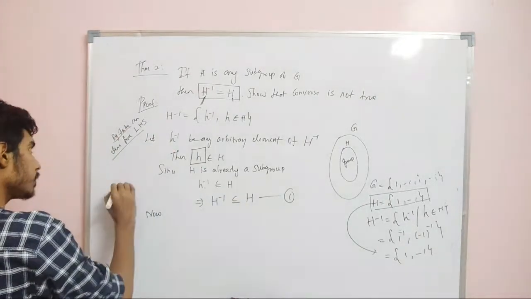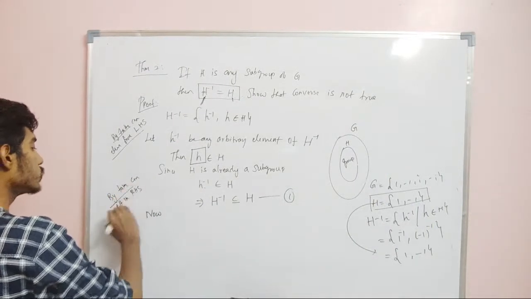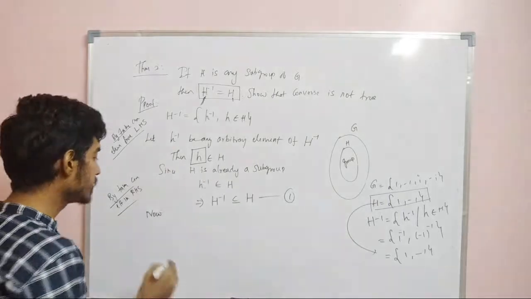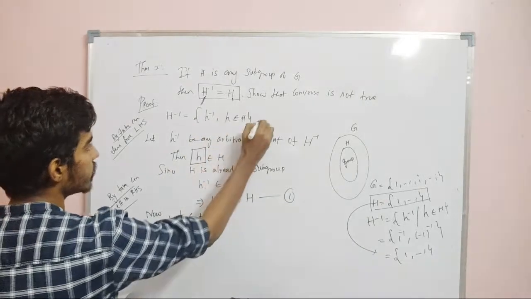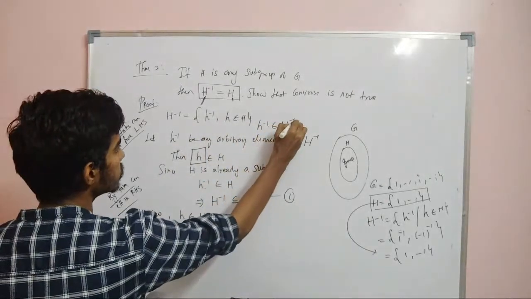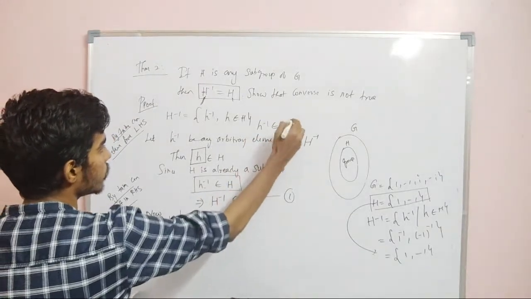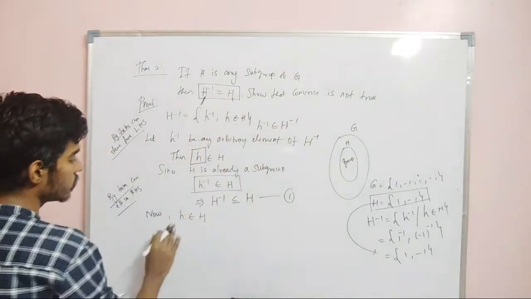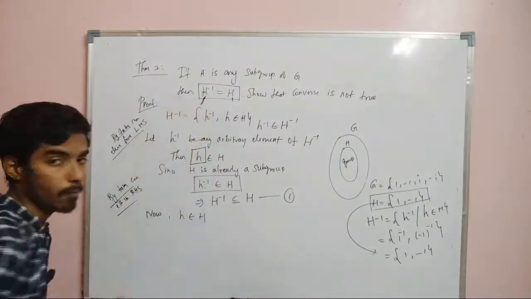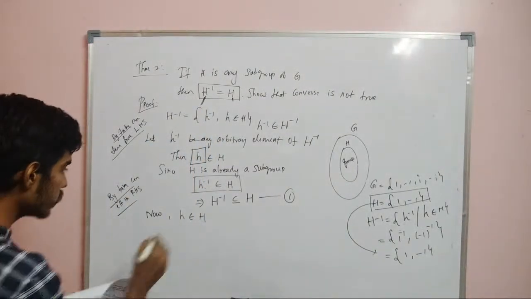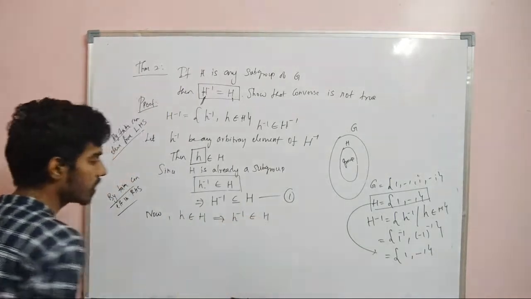Now, by taking an element in RHS, I am going to show that the element is also contained in LHS. Let us say this h belongs to capital H. Now I am going to take the left-hand side: h belongs to H. What I need to prove is that this h is also in capital H inverse. Since h belongs to H and H is a subgroup, therefore h inverse belongs to H.